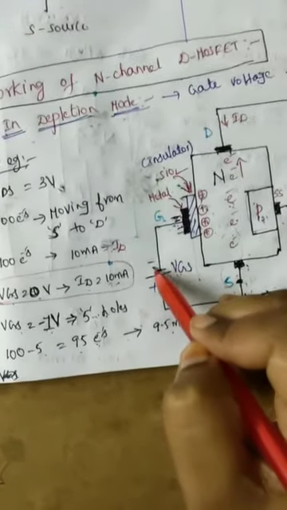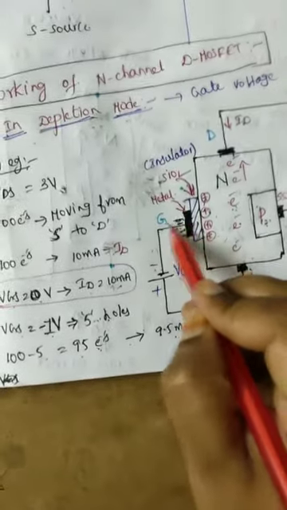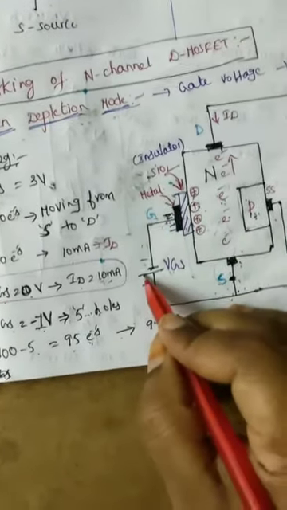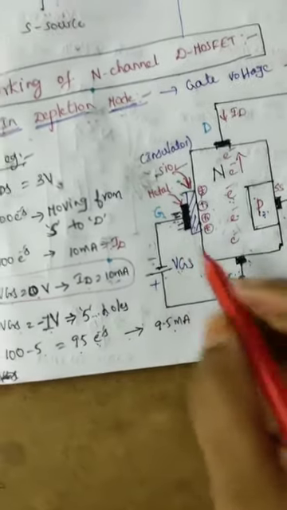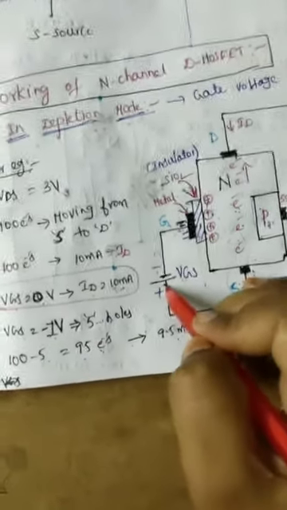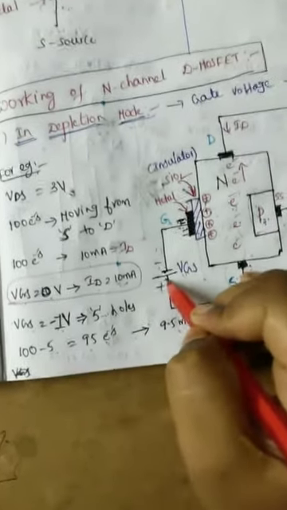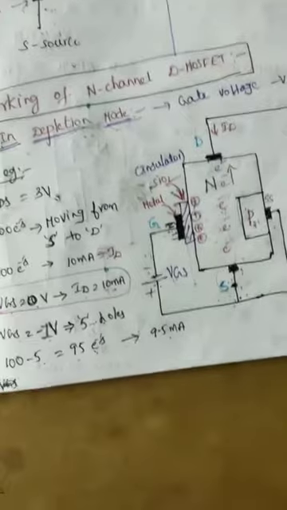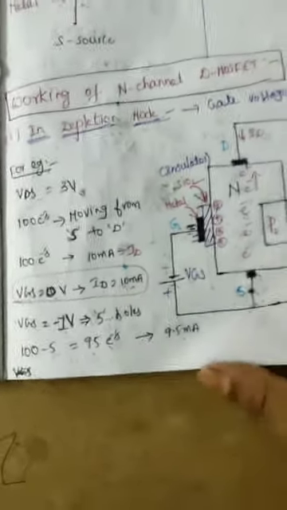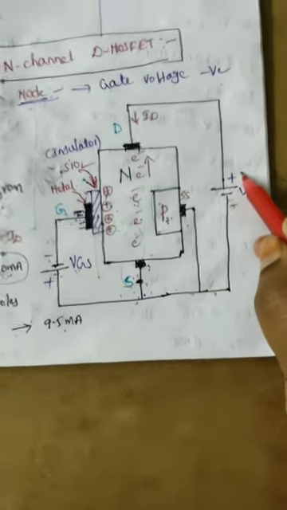So the negative terminal of VGS is connected to the gate terminal and the positive terminal is connected to the source terminal. So now the gate voltage is negative, right. Initially take VGS equal to 0 volts. We all know that by increasing VDS, what happens?